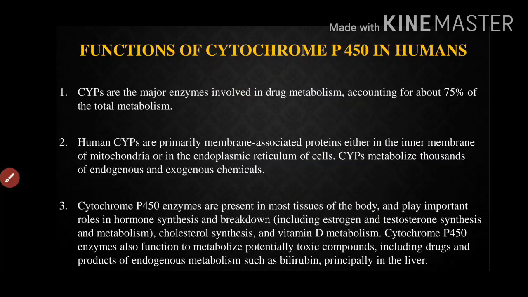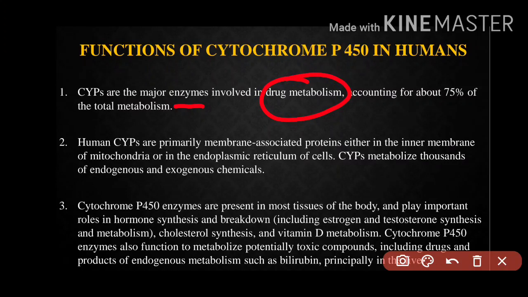Yes, the functions of cytochrome P450 in humans. This you should understand in order to understand the next mechanism. CYPs, that is cytochrome P450, are major enzymes involved in drug metabolism, and they metabolize 75% of drugs.